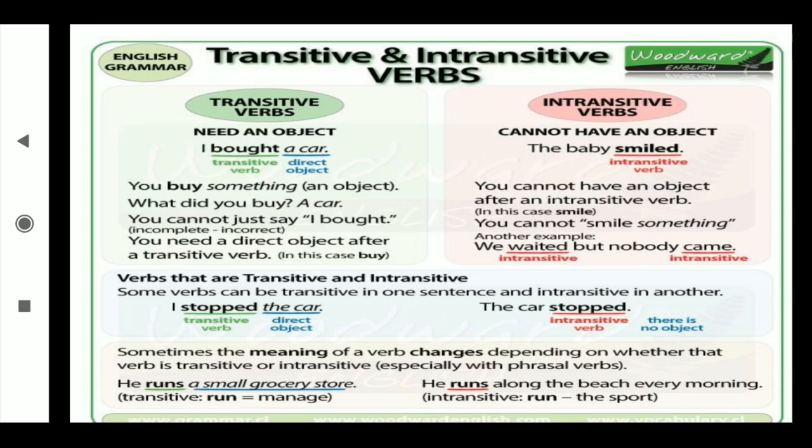Sometimes the meaning of a verb changes depending on whether that verb is transitive or intransitive. He runs a small grocery store. Runs what? A small grocery store. That's why this runs comes for the transitive. He runs along the beach every morning. This run goes for the intransitive verb, because it is the sport. It is not only running, it is the game. That's why these runs go for the intransitive verbs.